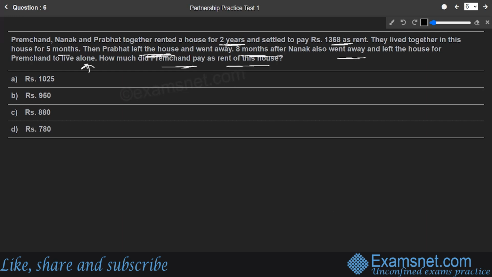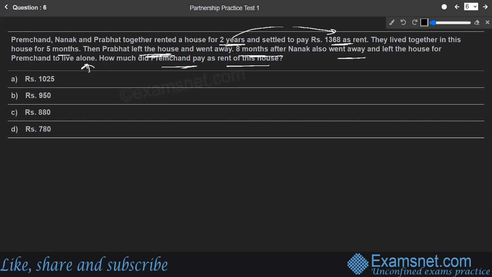Okay, so there are different conditions. So let us do it. First of all, we need to know the total rent. They say three partners rented a house for 2 years and settled to pay rupees 1368 as rent. So if 2 years rent is 1368 rupees, we want to know the rent of 1 month. Why do we want to know the rent of 1 month? Because after a few months, some partners are leaving, so we need a right calculation of 1 month's rent so that we can calculate further things.